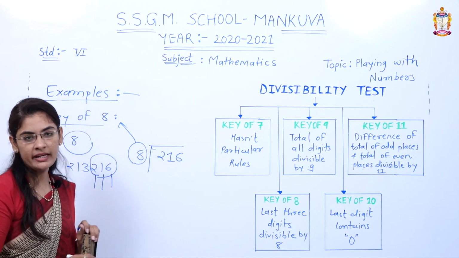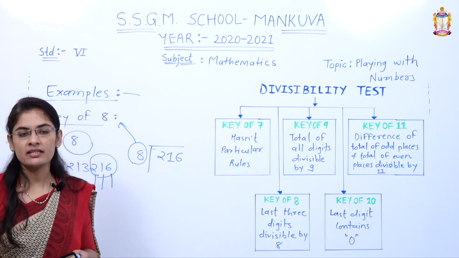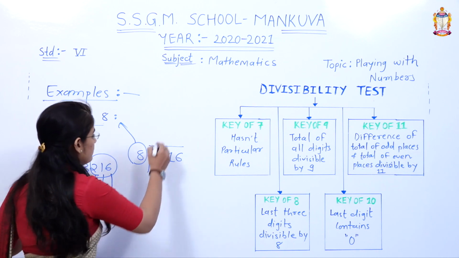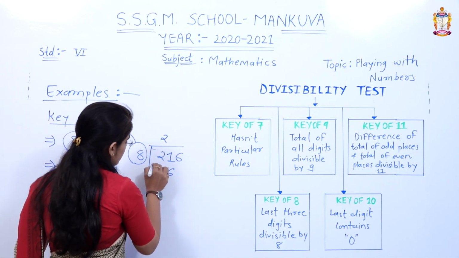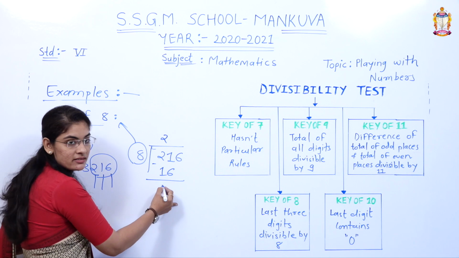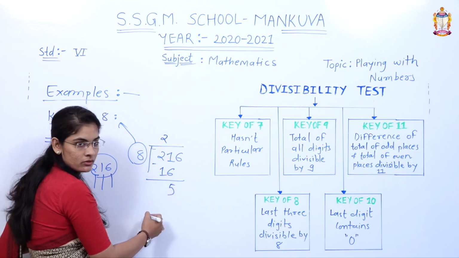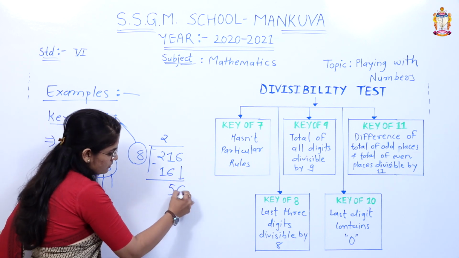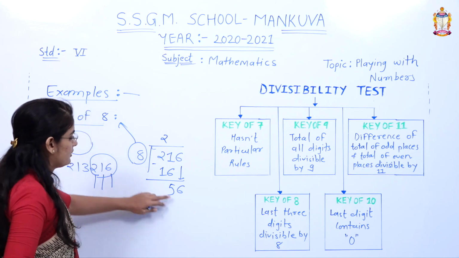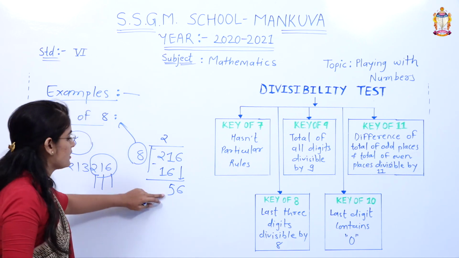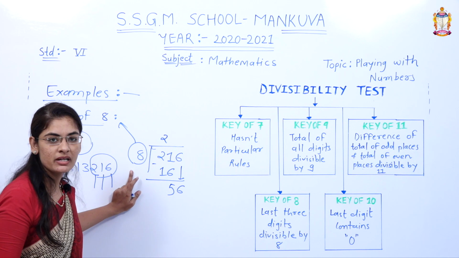8 ones are 8, 8 twos are 16, 8 threes are 24, 8 twos are 16. 21 minus 16 is equal to 5. 6 goes down, right? Now it is 56. Come to the table of 8.